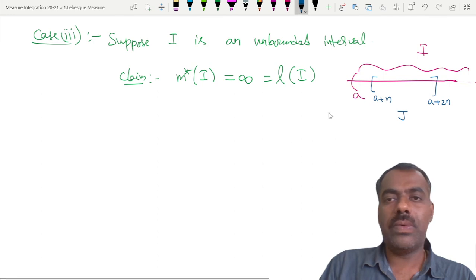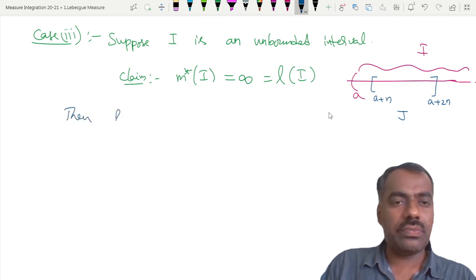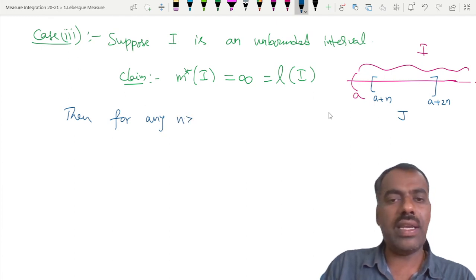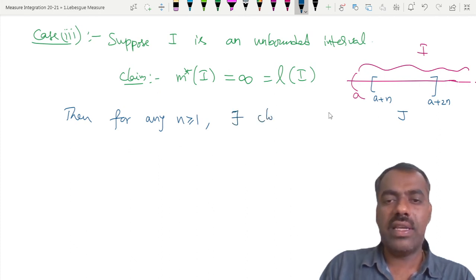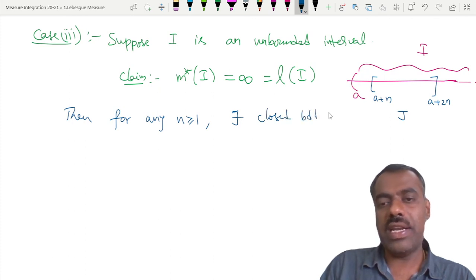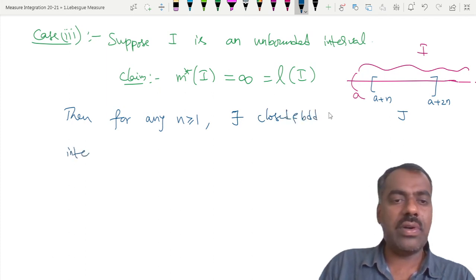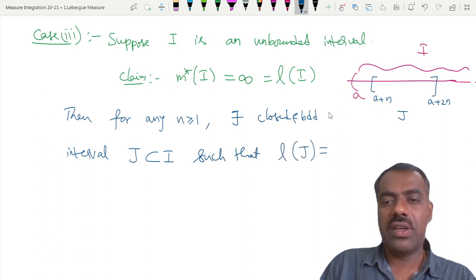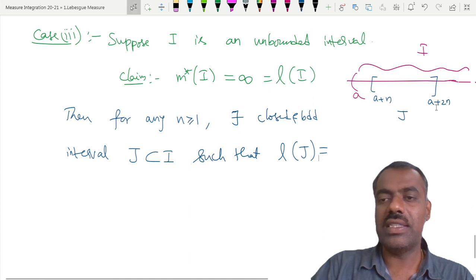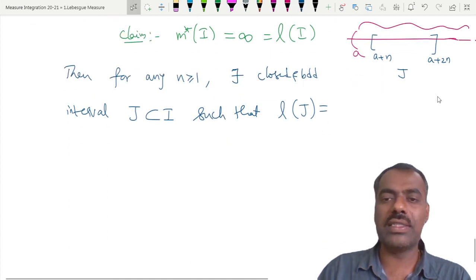So what you can understand is, for any natural number n greater than or equal to 1, what you can observe is that there exists a closed and bounded interval J contained in I, such that the length of this J is n. In this case, [a + n, a + 2n] has length n.